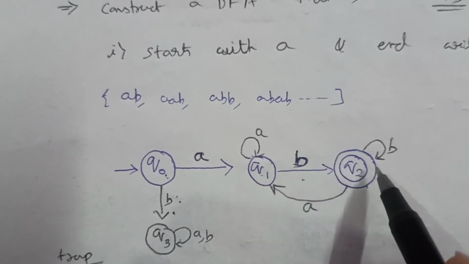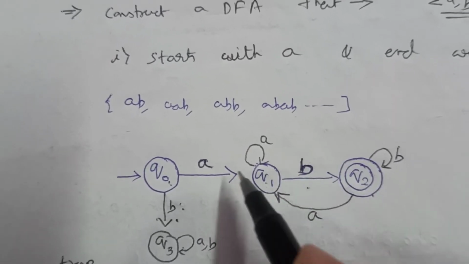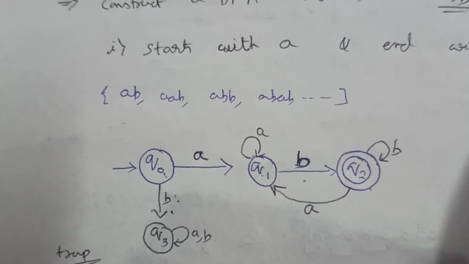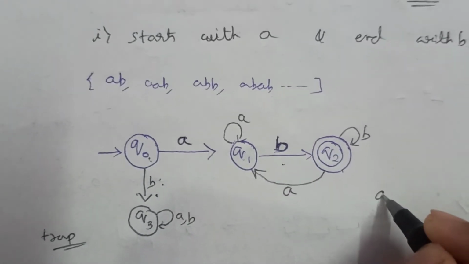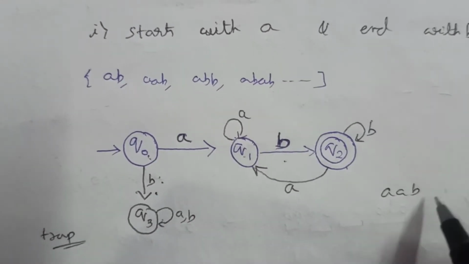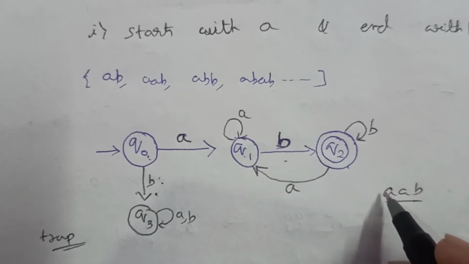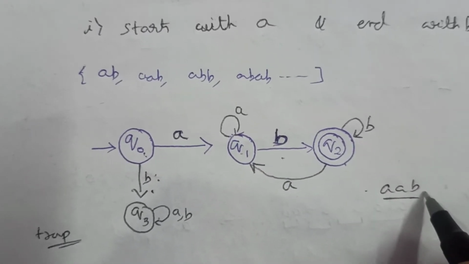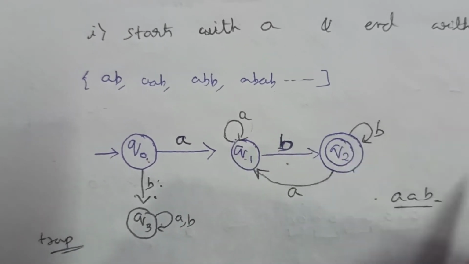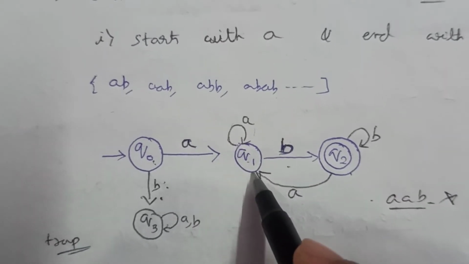So Q1 goes to Q2 if it receives B. So what if it receives A? We can make it go to Q2 or we can trap it. But if we trap it, then the string AAB will not be accepted. But for our question, this string is accepted. So no matter whatever comes in between, if it starts with A and ends with B, it is accepted. So we will give a self loop for input A in the Q1 state.